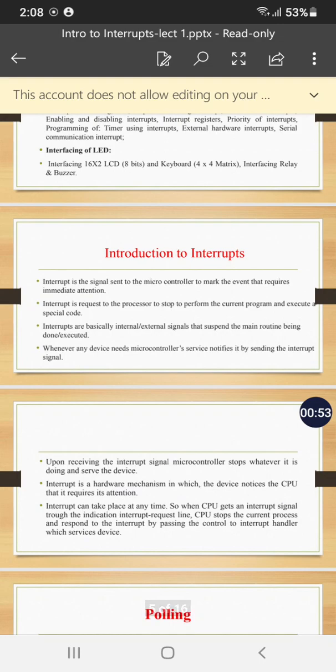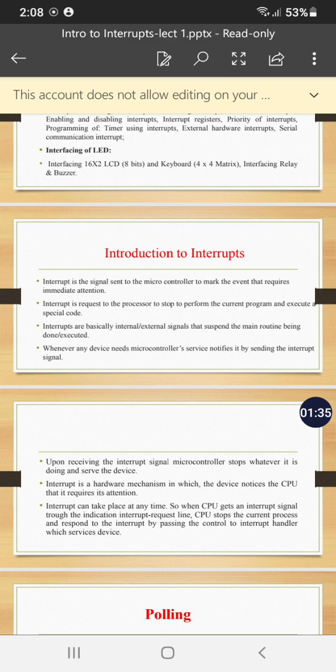Let's start with the definition of interrupt. An interrupt is a signal sent to the microcontroller to indicate that some event or some device needs immediate attention. An interrupt can be considered a request to the processor to stop the current execution of a task and execute a special code or special routine. In another way, interrupts are basically internal or external signals that suspend the main routine that is in execution.